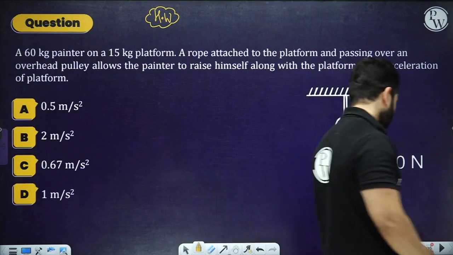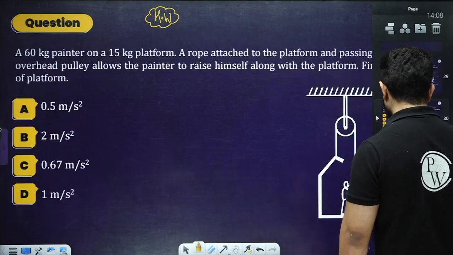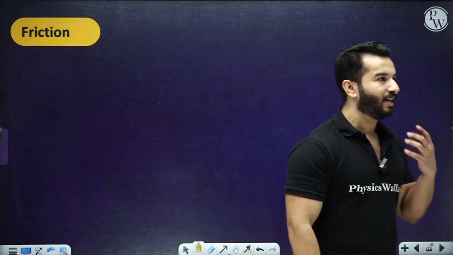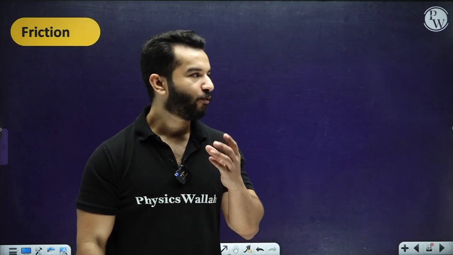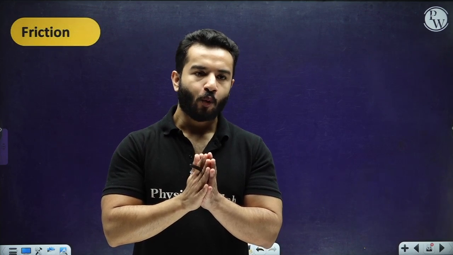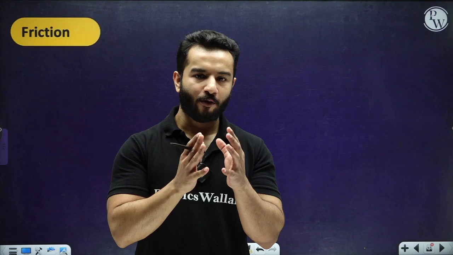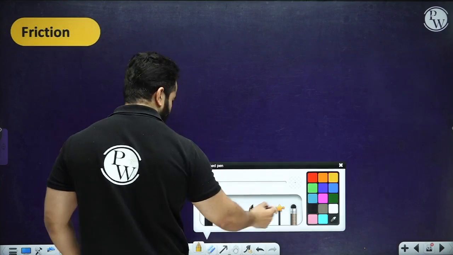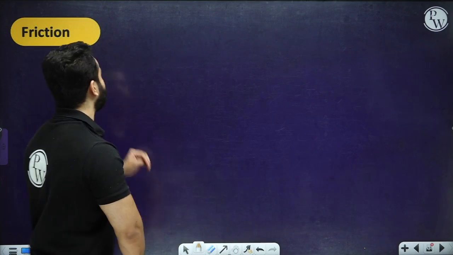All right. Now let's move to the next topic, that is friction. Again, we have started a new topic under Newton laws of motion. So let's first define what we really mean by friction. Friction is a type of resistive force which acts to resist the tendency of relative motion, right? So it comes into existence to resist the tendency of relative motion.